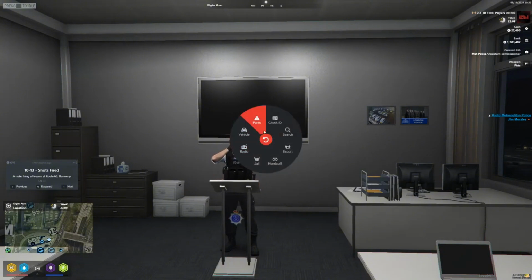You can select the radio channel you're on, and these vehicle options, so you can impound, lockpick vehicles, especially suspect vehicles that are locked at the side of the road that you wish to search. Panic button is set off for panic. Check ID checks the ID of the citizen in front of you, and it's pretty self-explanatory. It's nice and easy.